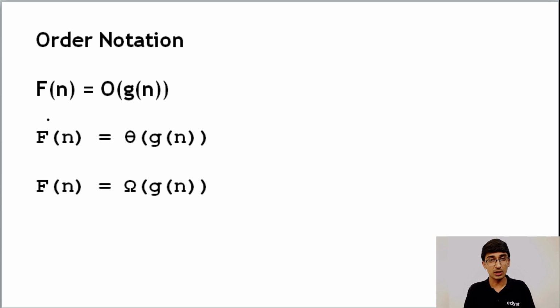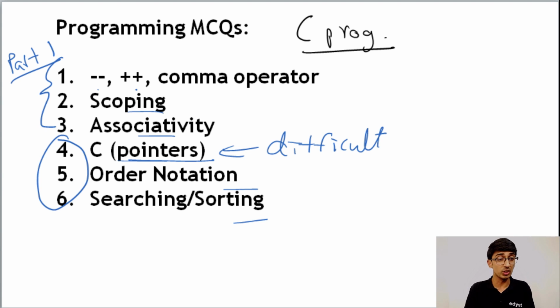First of all, it's not at all related to pointers. So just for those of you who just joined us, there are about six topics in programming MCQs that we have seen. Those 6 topics are these. Yes, in yesterday's part 1 section we covered the decrement, increment, scoping, and associativity. And in today's section we're covering pointers, order notation, searching, sorting. In the pointers part we've just done, if you have any doubts and questions, please log on to the Edyst platform and our mentors are there to help you.